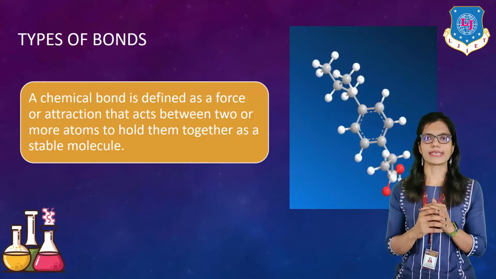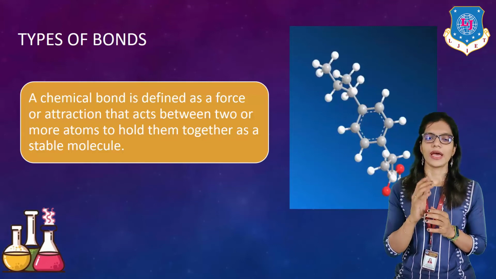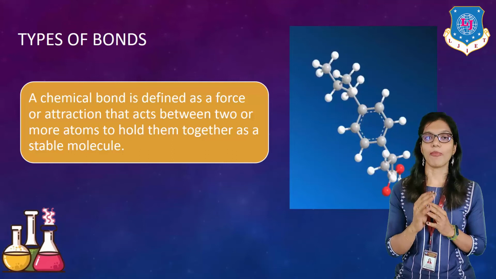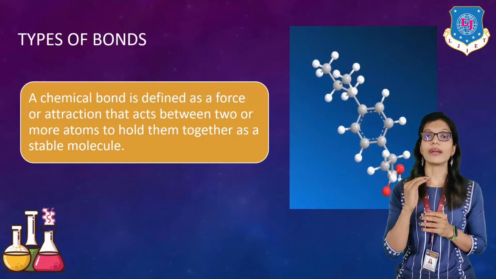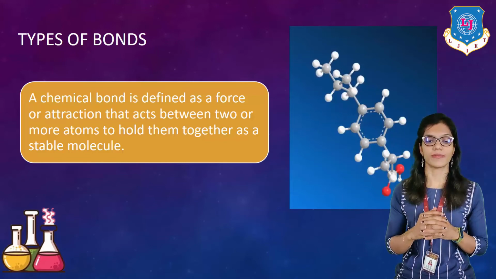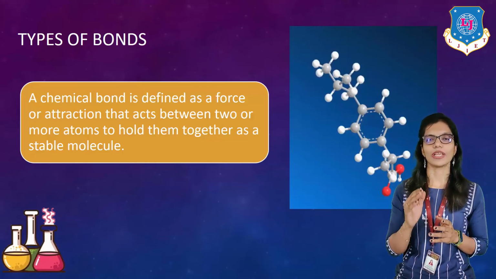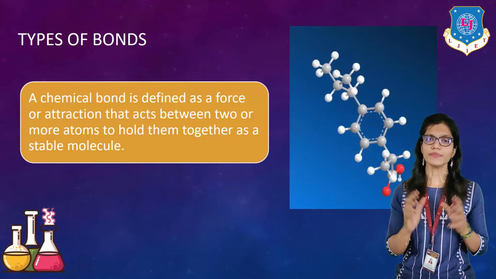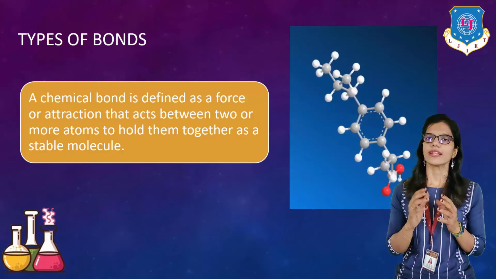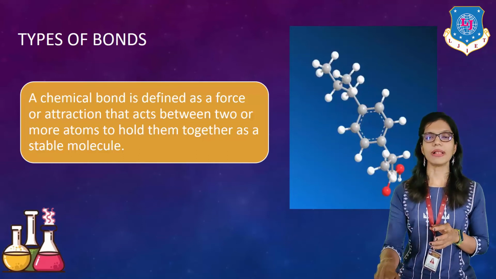All of these are combining with each other through a chemical bond. A chemical bond is defined as the force of attraction that acts between two or more atoms to hold them together as a stable molecule.